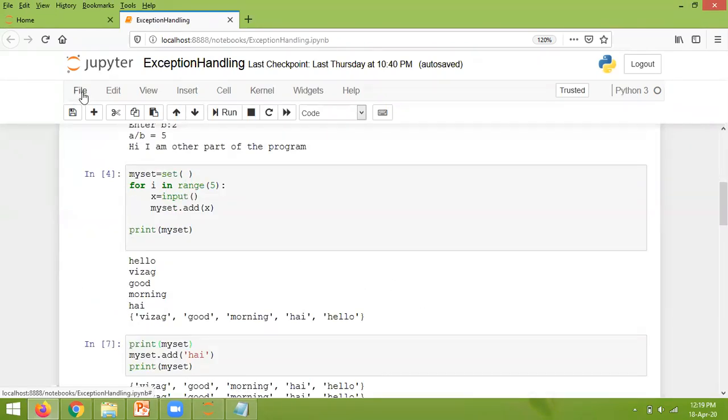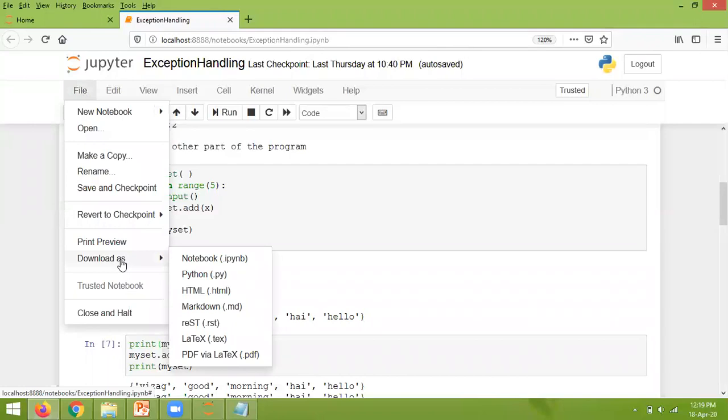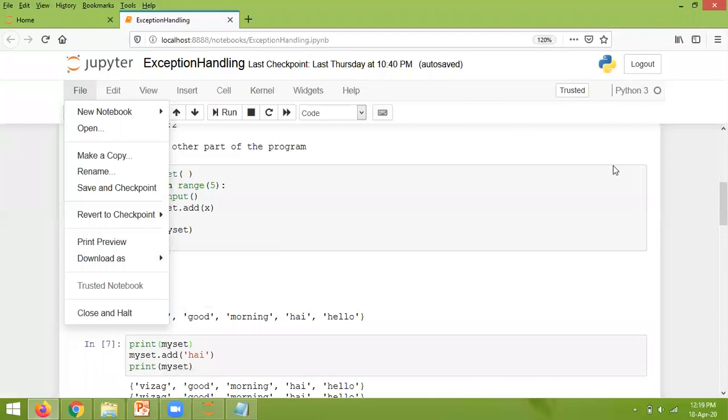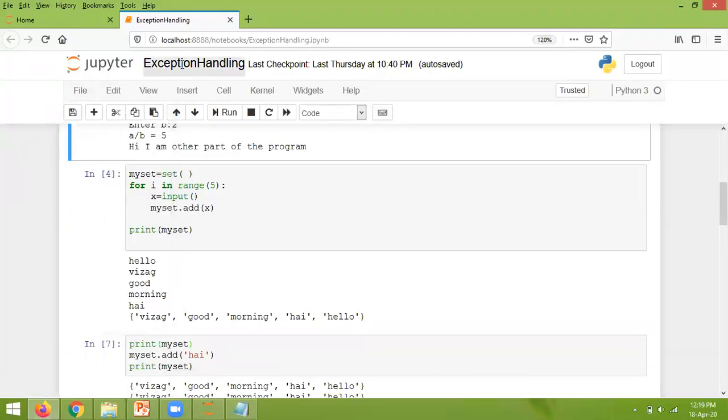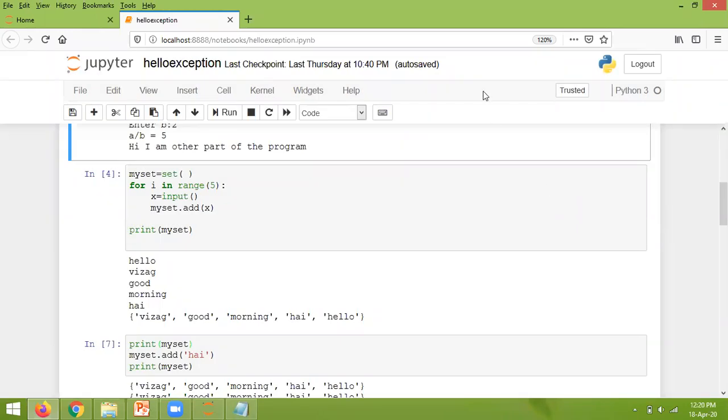Now, if you want to save this, go to the File menu, and here Download as, go to Notebook. .ipynb means IPython notebook by default. Now if you want to give a name for this, here itself I'm giving Hello, and if you click Rename, the name will be changed. Hello exception. Look at this. The name is changed.